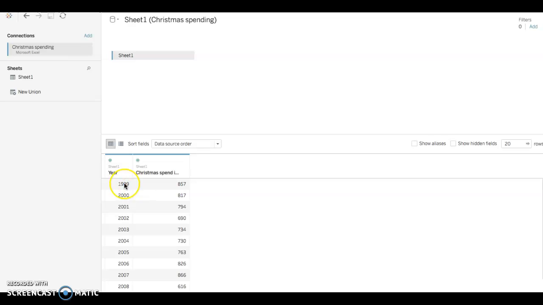But I would rather have the year more specific. So instead of just leaving it like this, I would click on this button here and then select date. Alright, and this is how it looks now. And now what we're going to be doing is making a new worksheet. So we'll select this button here.